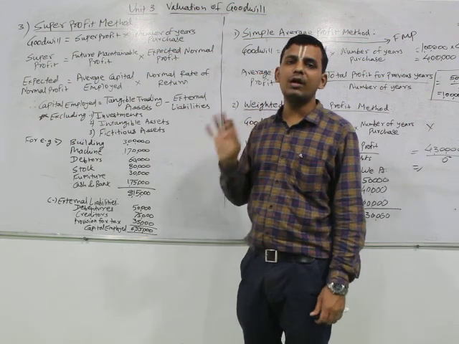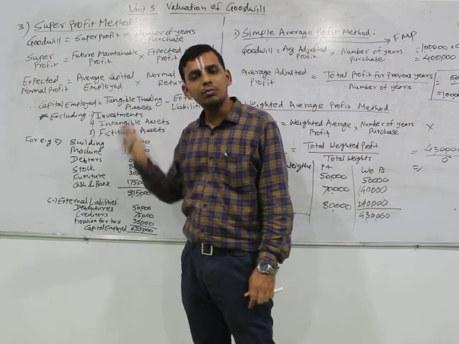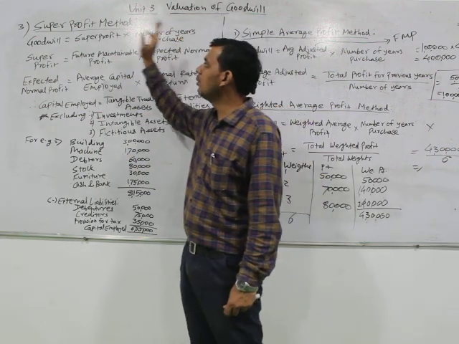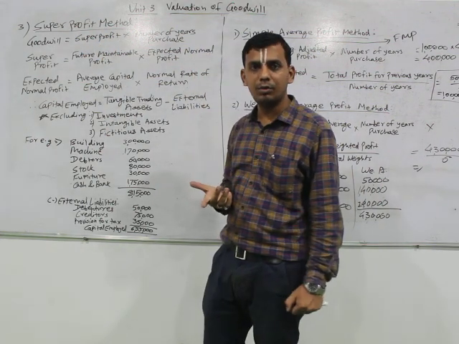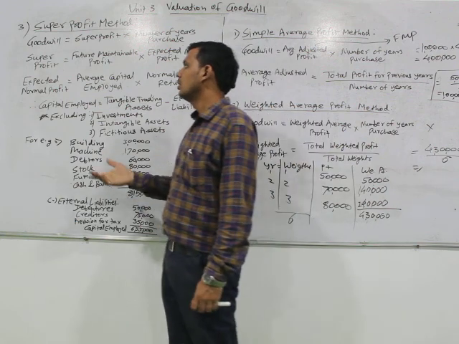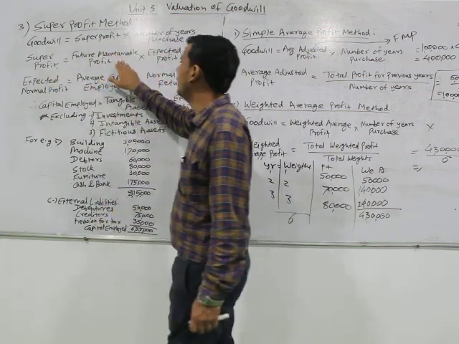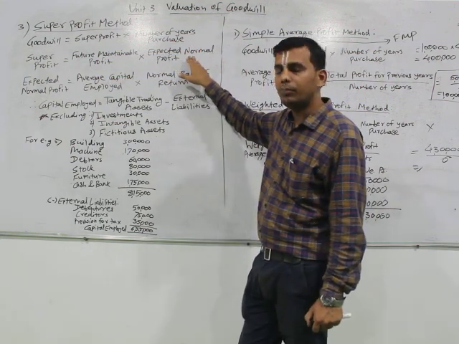What we have to do here is find out super profit, and then the number of years of purchase is provided in the question. Hence, we have to multiply it by super profit. So how can we calculate super profit? The super profit calculation formula is future maintainable profit minus expected normal profit.